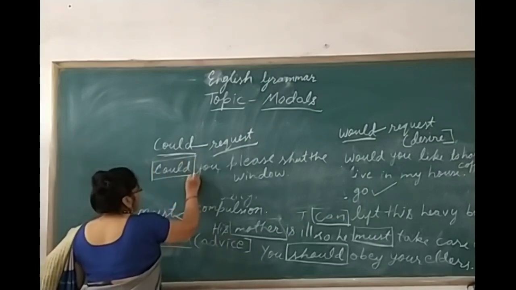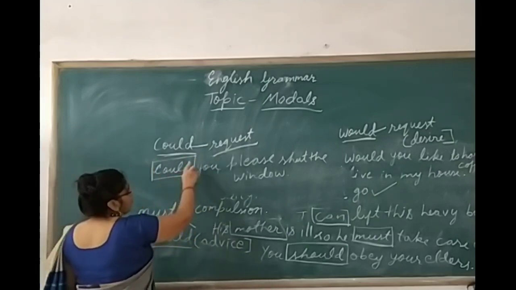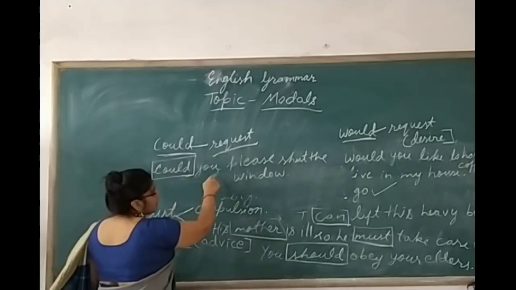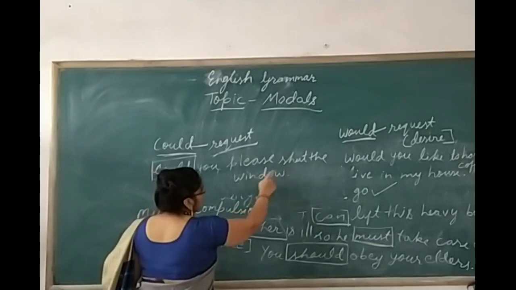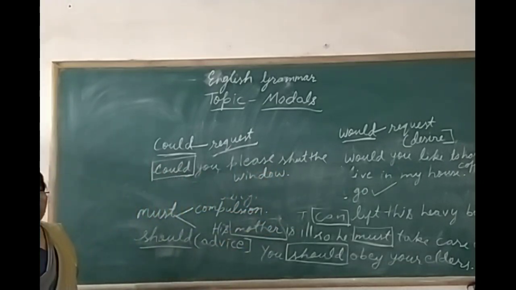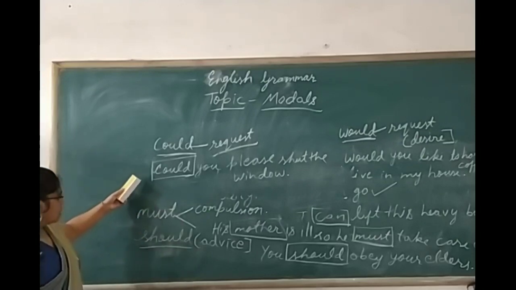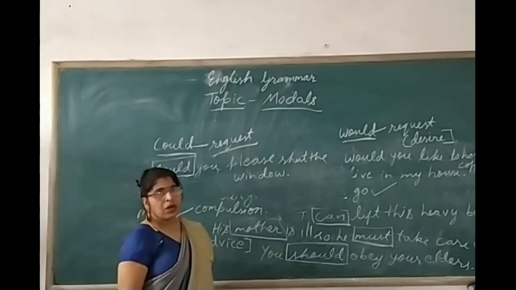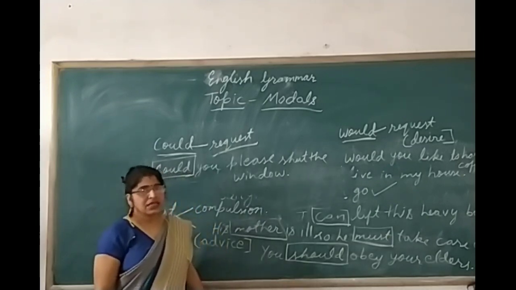So this modal is used for a polite request. You are politely requesting somebody to shut the window. Clear? So this is how modals play an important role in forming the sentence.